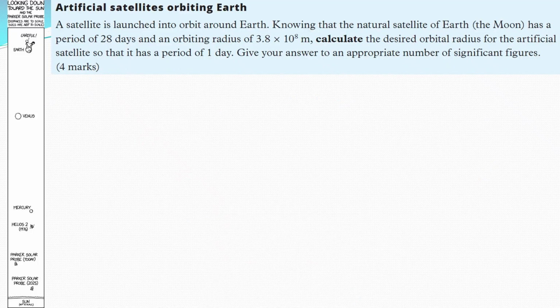Right, let's look at an artificial satellite orbiting Earth. When we stick a satellite up into space, how do we know how far away to put this thing and how fast it's got to be going for it to stay up there? These are the sorts of calculations that will tell us this. So, satellites launched into orbit around Earth. Knowing that the natural satellite of Earth, which is the moon, has a period of 28 days, so there's my T, and has a radius of R, calculate the desired orbital radius for an artificial satellite that has a period of 1 day. So if we want it to orbit the Earth in 1 day, how far away is it got to go? We do exactly the same calculation we did before, T squared over R cubed.